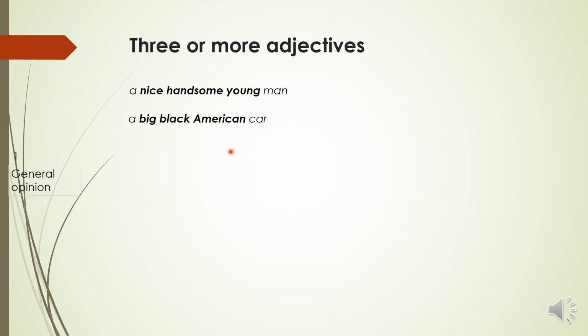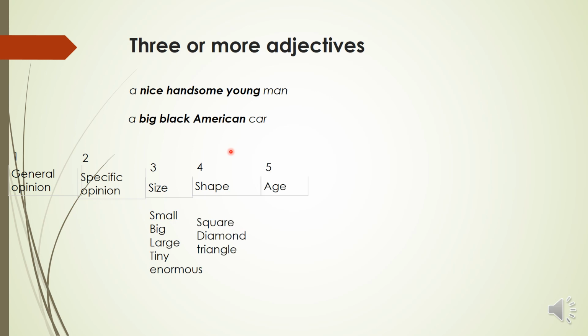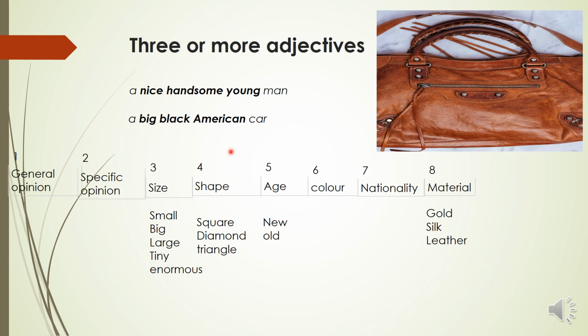In general, we have a certain rule that you have to know. We have already started saying that general comes first, then specific. After specific, we have the size, more specific again, small, big, and we have the shape, and we have age, color, nationality, and material. Let's do an exercise to understand more. Let's describe this bag in one sentence, okay?